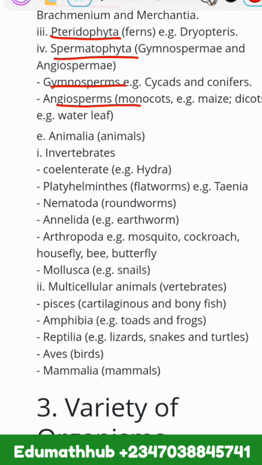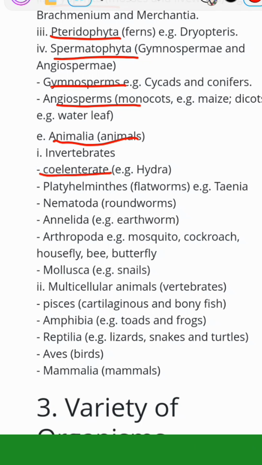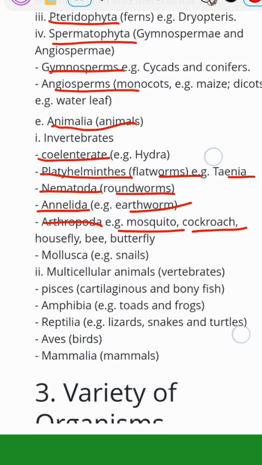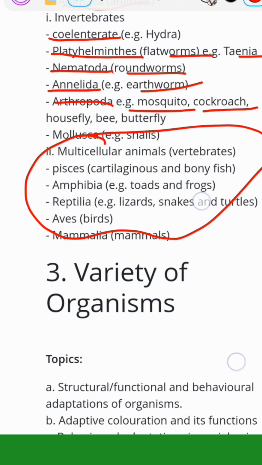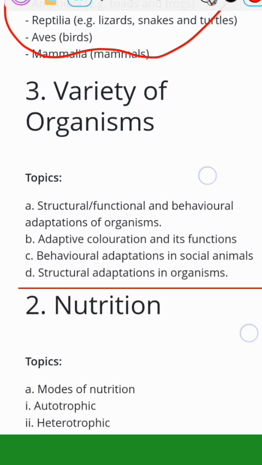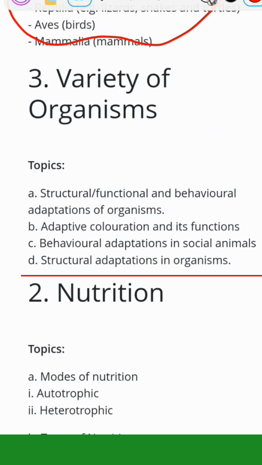Then kingdom Animalia. You want to focus on coelenterates, Platyhelminthes, Nematoda, Annelida, Arthropoda. Under these, you need to focus on mosquito, cockroach, and the other ones I just highlighted. Then multicellular organisms and Pisces, Amphibia, Reptilia, and so on. Then talk about the variety of organisms. You want to focus on the structural and functional behavioral adaptation of organisms, what makes organisms adapted to the particular environment in which they live.